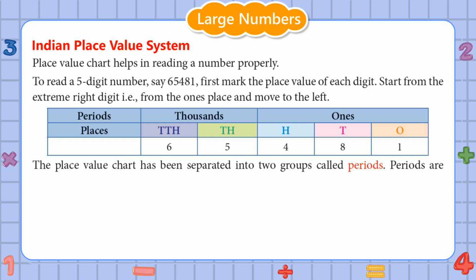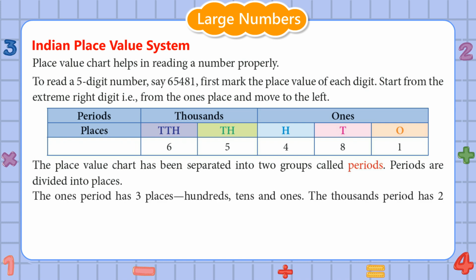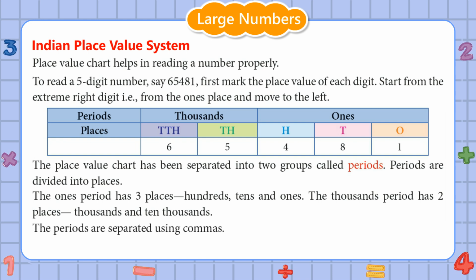The place value chart has been separated into two groups called periods. Periods are divided into places. The ones period has 3 places: hundreds, tens, and ones. The thousands period has 2 places: thousands and 10,000s. The periods are separated using commas.